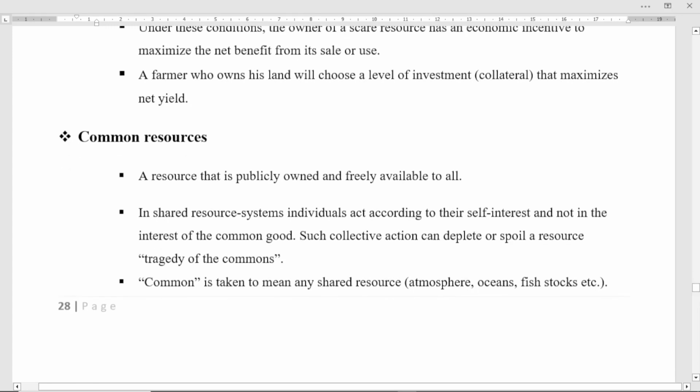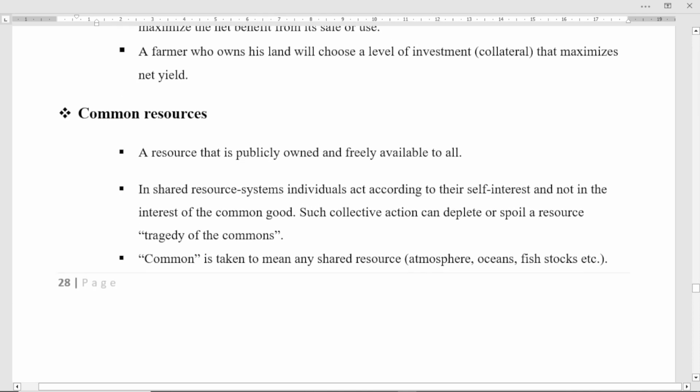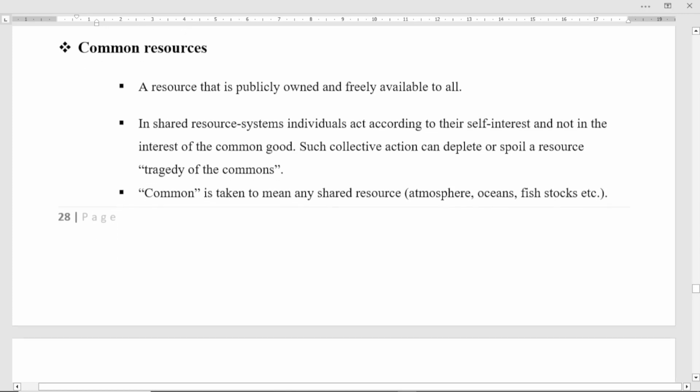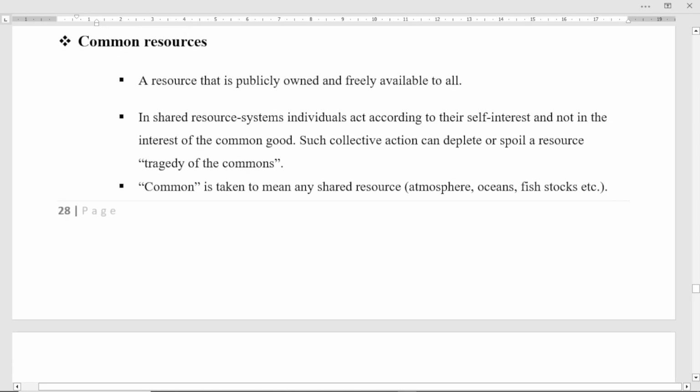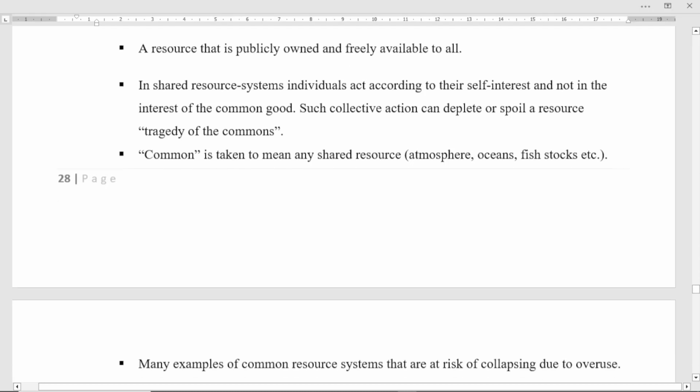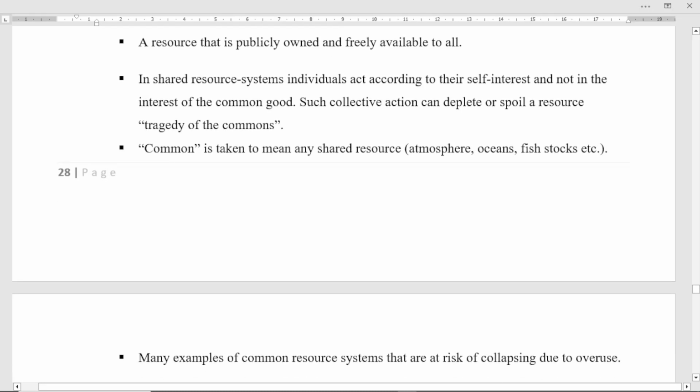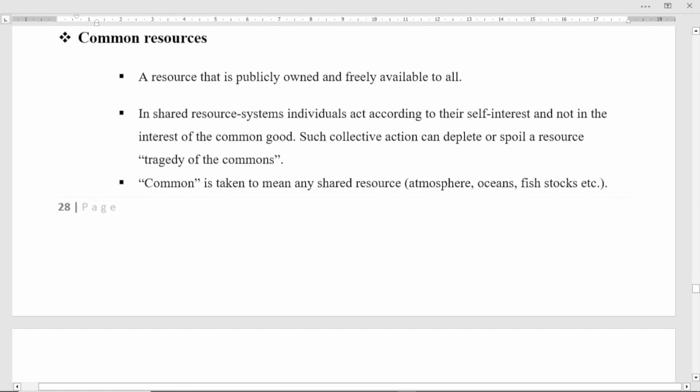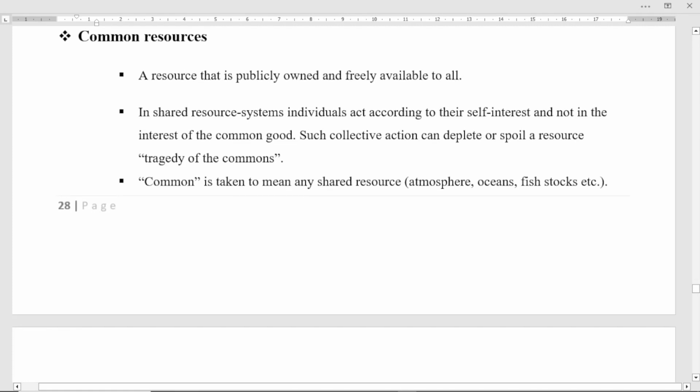And also a farmer who owns his land will choose a level of investment, maybe collateral, that maximizes net yield, right? The common resource. What's the common resource, right? A resource that is publicly owned and freely available to all, right? This is a common resource or public resource, we call it, right?